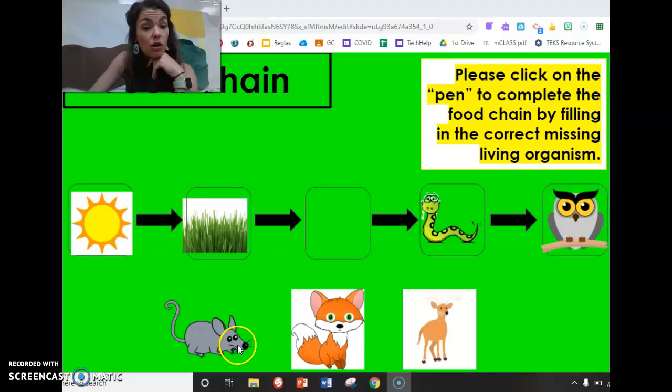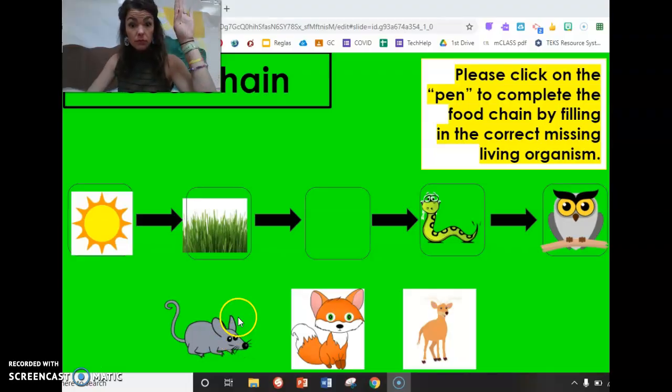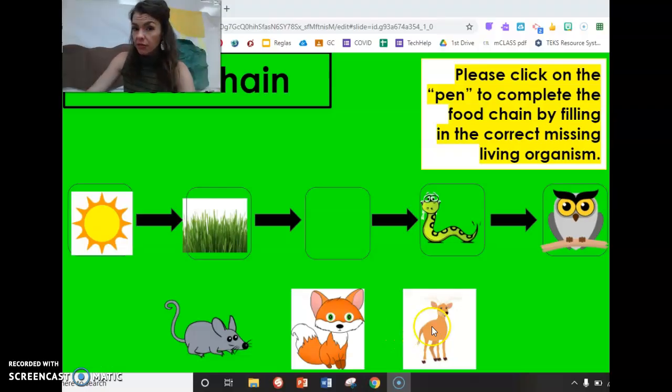Raise your hand for the mouse, or the fox, or the deer. I'm thinking of which one of these animals would like to eat grass, but could be eaten by a snake. I don't think the deer. What other idea did you have? Mouse! Bravo, bravo. I agree.